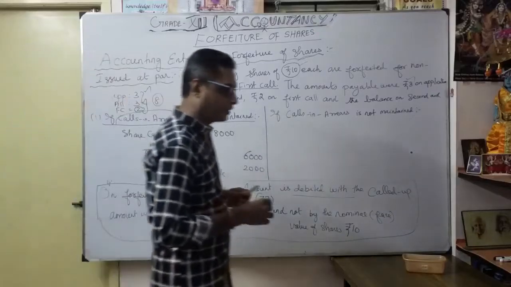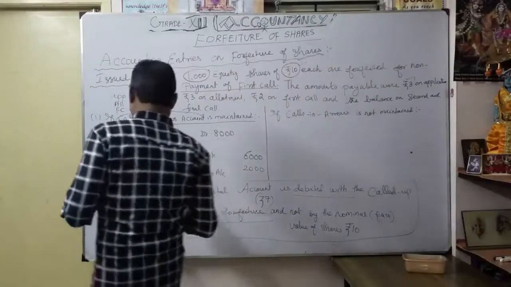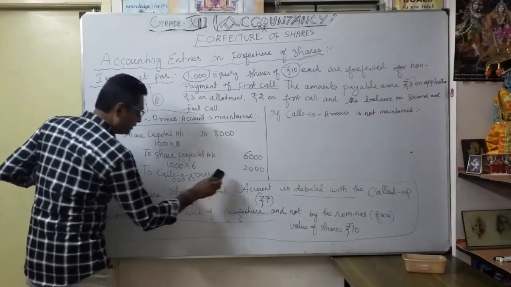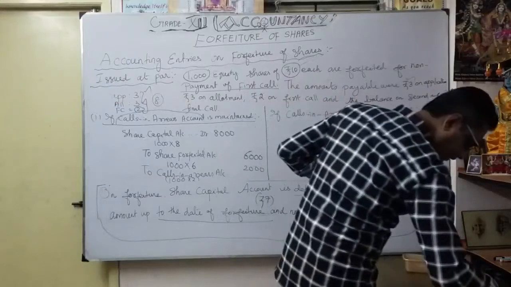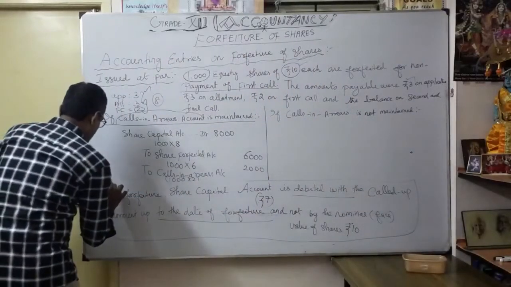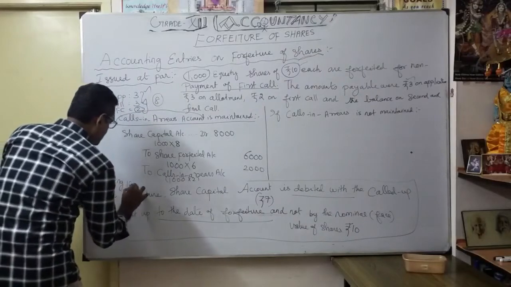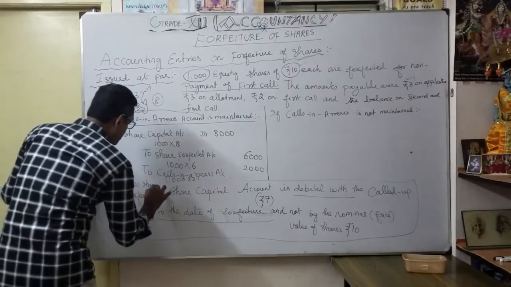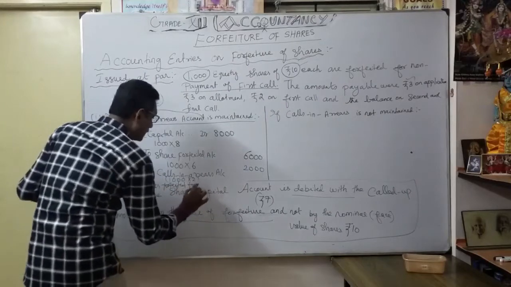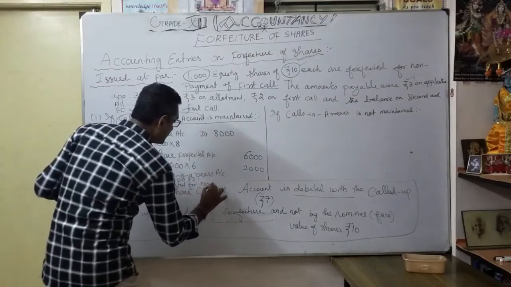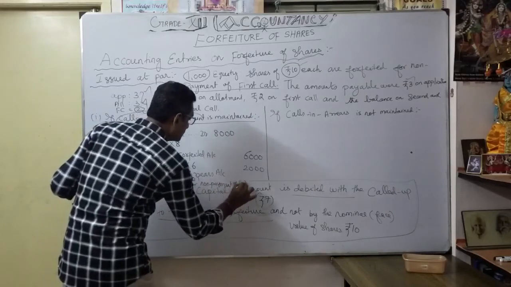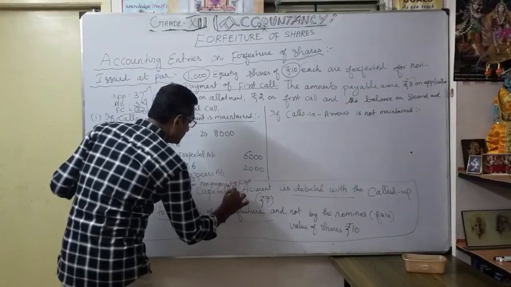So now the narration we are going to write. So what is the narration here? We are going to record it here. Being 1,000 shares forfeited for non-payment of first call. Correct? First call.